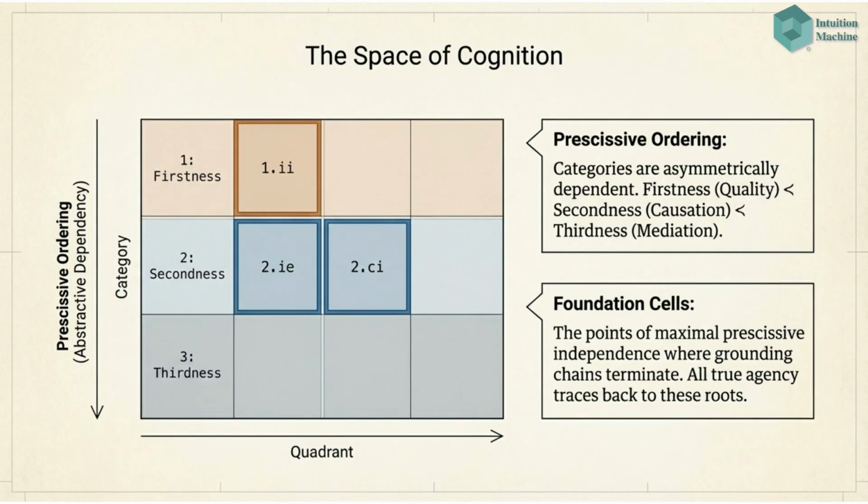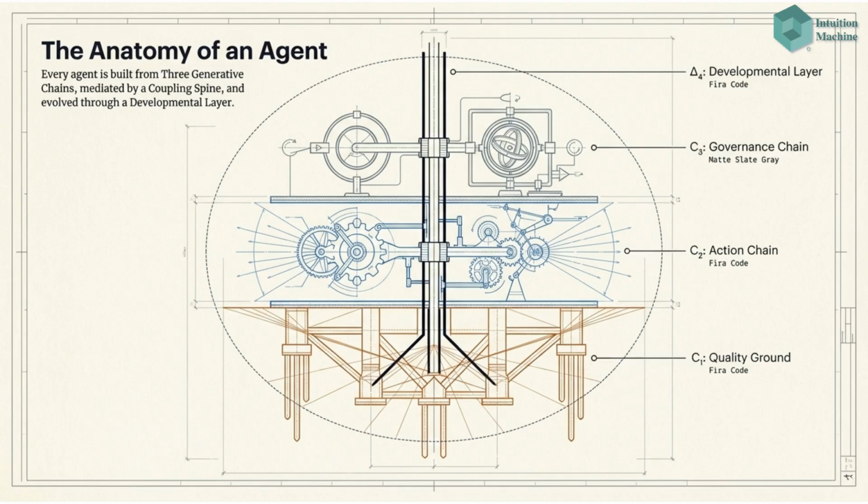its loop architecture. Agency operates within the space of cognition, which utilizes precisive ordering. Categories are asymmetrically dependent, with firstness leading to secondness and then thirdness. Agency traces back to foundation cells, the points of maximal precisive independence where grounding chains terminate. The anatomy of an agent is built from three generative chains: the quality ground, C1, the action chain, C2, and the governance chain, C3. These are mediated by a coupling spine and evolved through a developmental layer, delta 4.